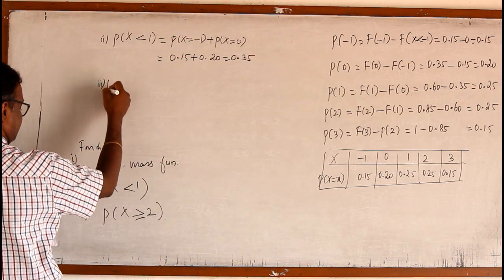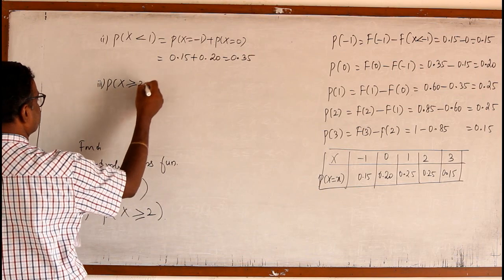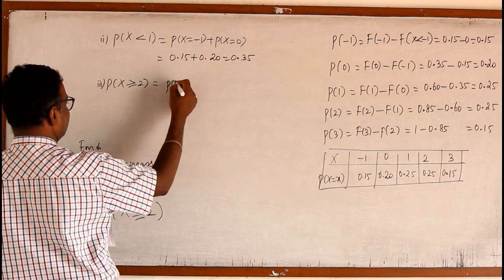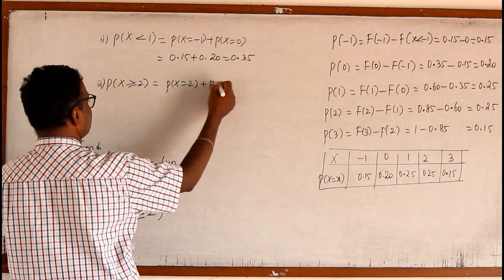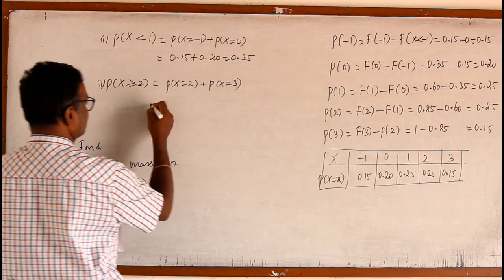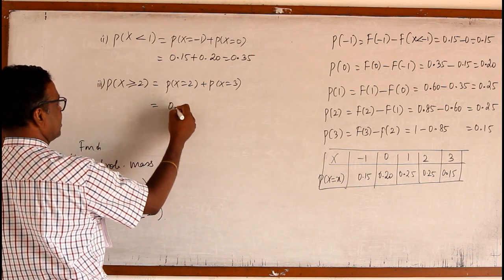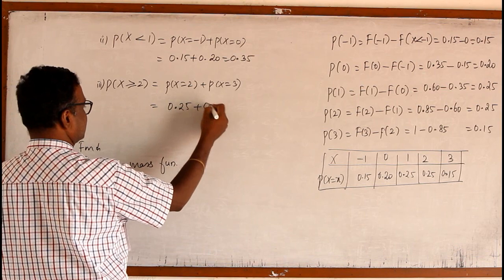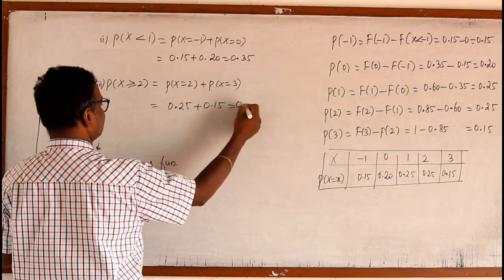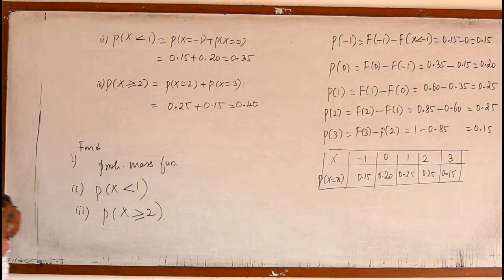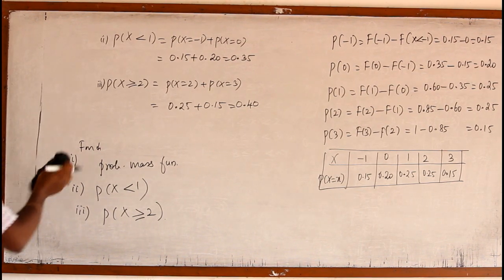Then the third question, P of x greater than or equal to 2, means I have to take 2 and also P of x equal to 3. For 2 the probability is 0.25 and for 3 the probability is 0.15. So the answer is 0.40. With that, problem number 5 is over.